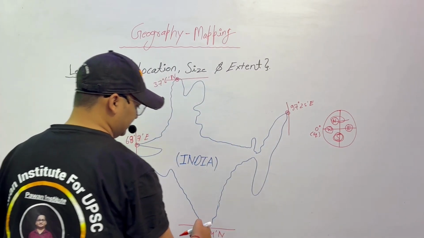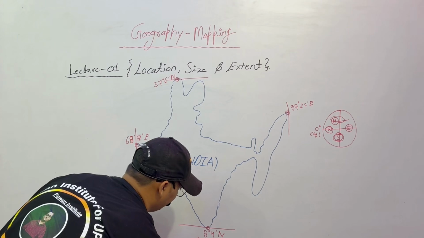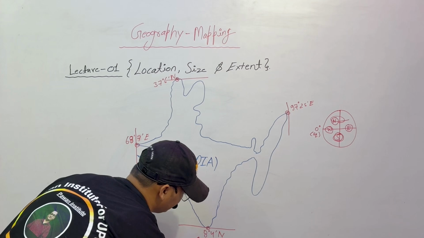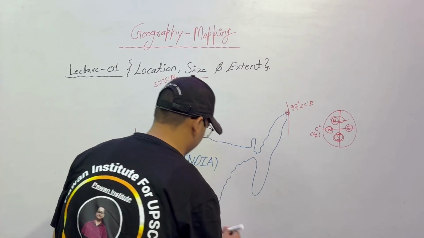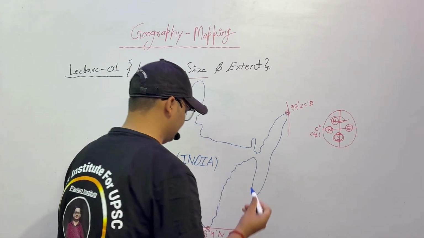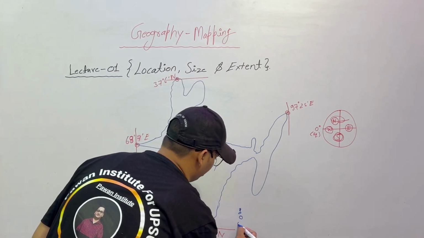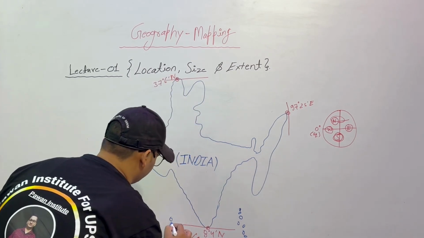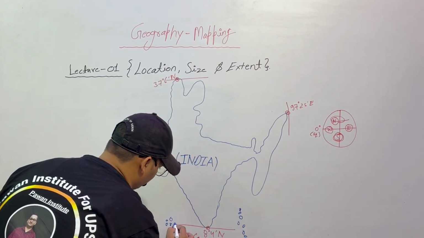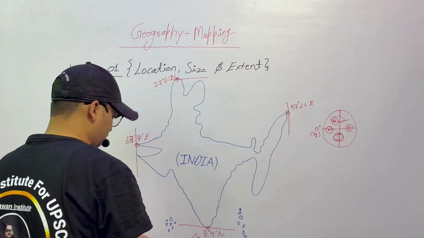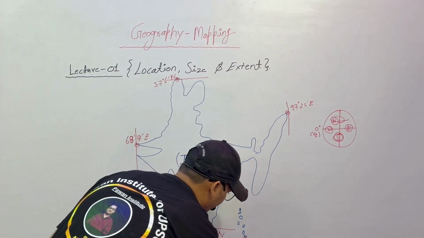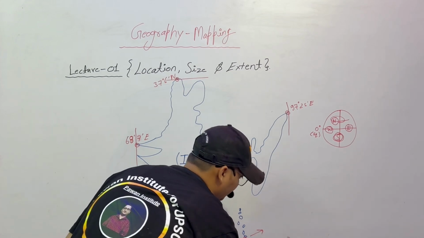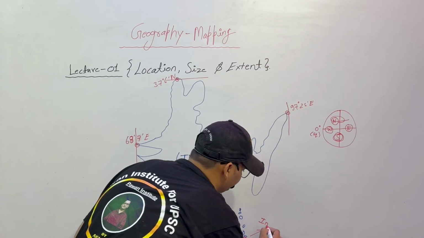This is the mainland. This point is known as Cape Comorin in Kanyakumari, and here we also have some islands. Here the Andaman and Nicobar Islands, as you also know, and here the Arabian Sea. Here is 6 degree 4 minute north, that is Indira Point. This is the southernmost point of India, Indira Point.